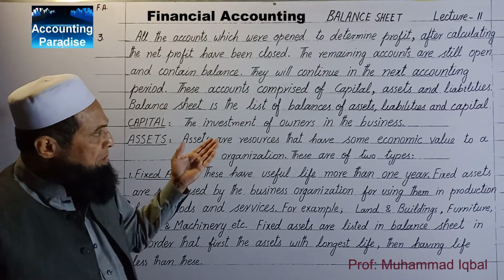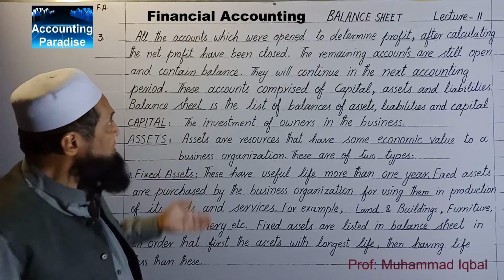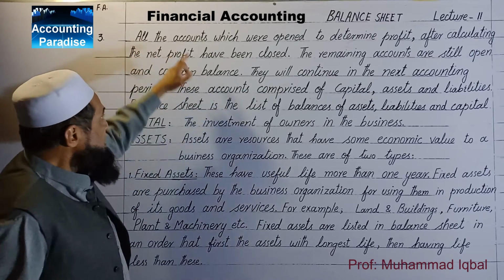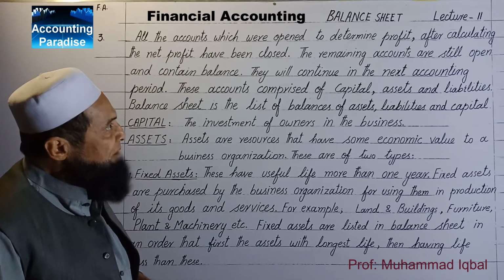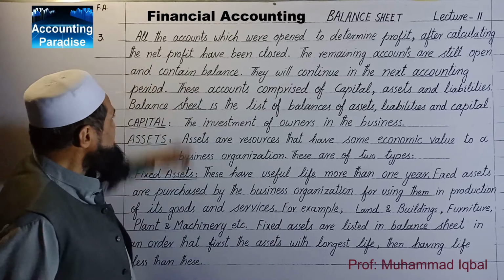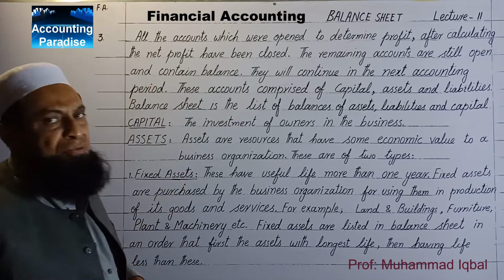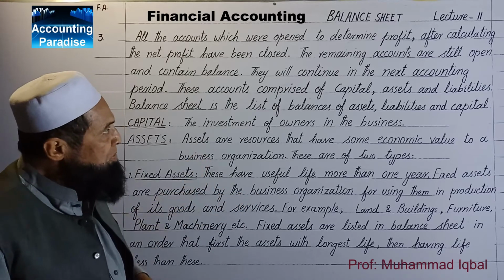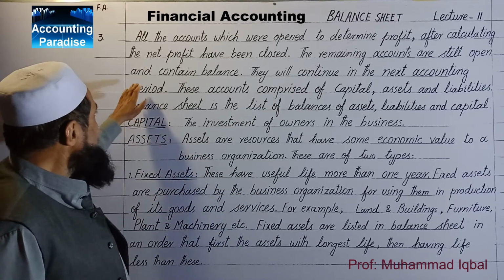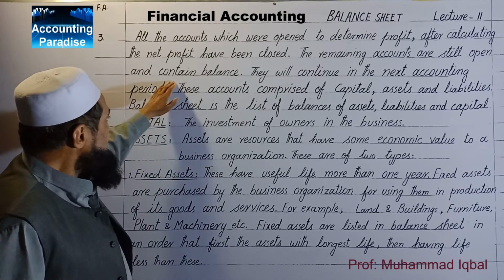Now, some explanation of this: all the accounts which were opened to determine profit after calculating the net profit have been closed. These were the nominal accounts or temporary accounts. The remaining accounts are still open and contain balance.